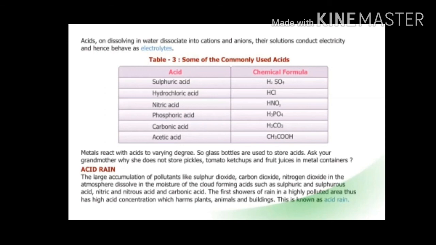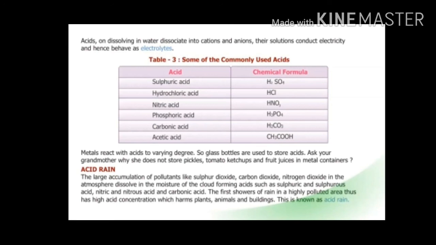Now the topic is acid rain. Children, in the atmosphere, many air pollutants get accumulated, like nitrogen oxide, sulfur oxide, carbon dioxide. And when these air pollutant gases react with the moisture of the cloud, they produce acid. And when the rain comes, this acid comes down in the form of acid rain.